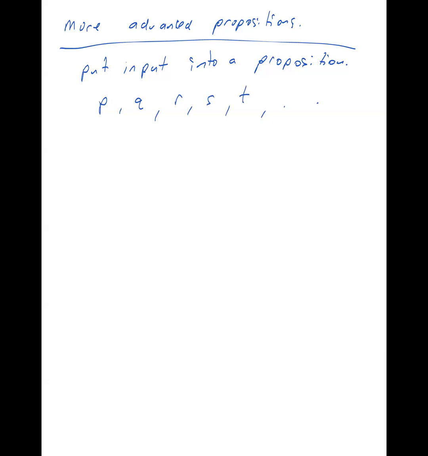Of course, pretty soon you get to X and Y and Z, which are used for algebra problems. But it could be any letter for a proposition. It doesn't really matter. If you have a more advanced proposition that has input into it, then they usually use a capital letter with it. You don't have to, it's really just your preference. In fact, there's really no standard, I don't think. So what if I just declare the proposition P of X and Y to be equal to the statement X is bigger than Y? Like that.